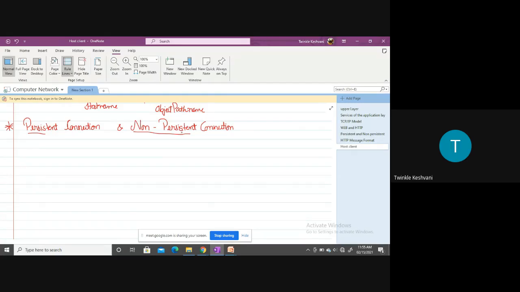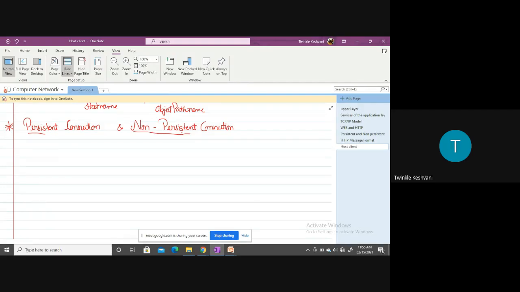But the responsibility of the server is to serve all the requests made by the client.